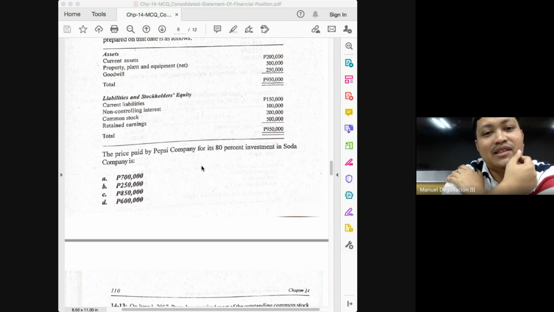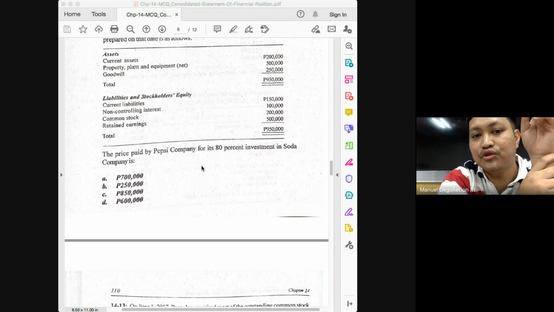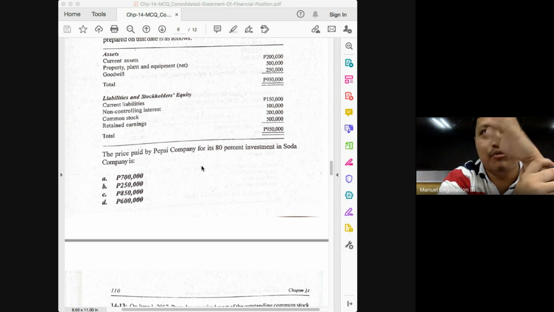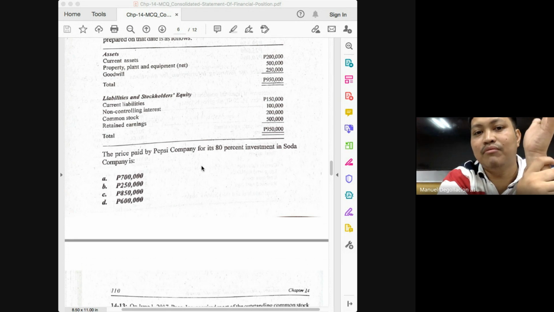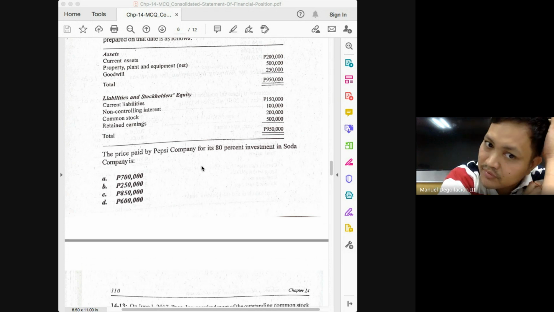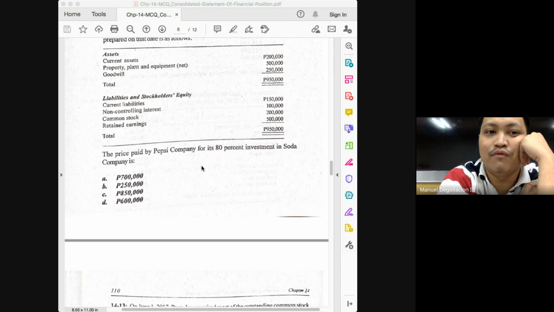So that would give us another inconsistency, which would lead me to conclude that really we should stick to the 100,000 NCI. Because if that happens, class, the NCI should not be reported at 100. It should be reported at 110, given my explanation earlier. If you can get 110 from your ownership interest, then you should not be willing to sell it at less than 110. But considering that this shows 100,000, that means that this is already the fair value of your NCI. So that's why I do not agree with the suggested answer here. We'll stick to 400,000.